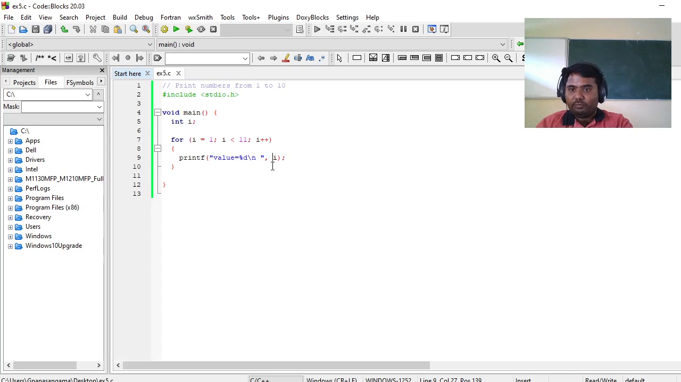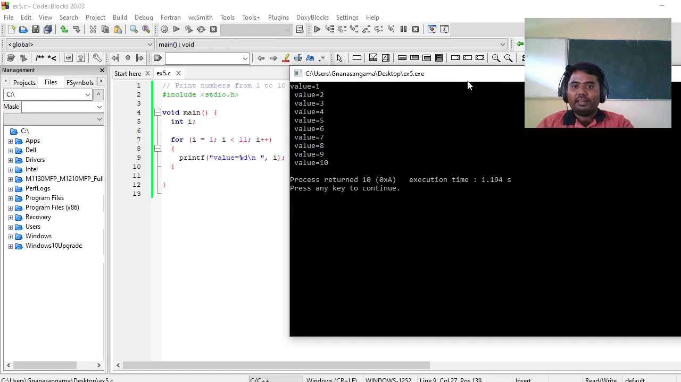the printf statement until i reaches 11. Once i reaches 11, 11 is lesser than 11, the condition will be false, it won't execute the printf statement, it will come out of the for loop. We'll check the output. You can check the output here. It is printing from value 1 to value 10 based on the values which I specified inside the for loop.